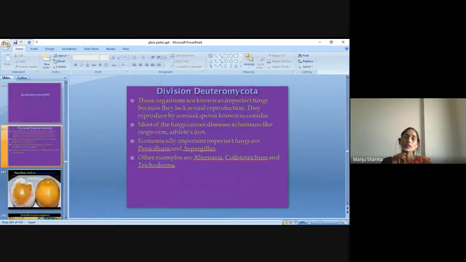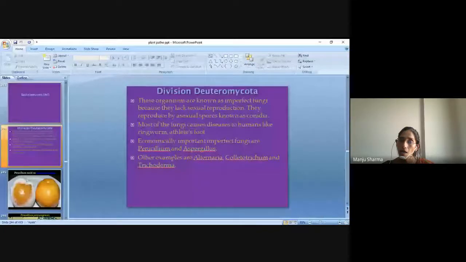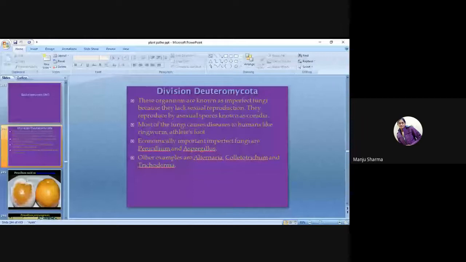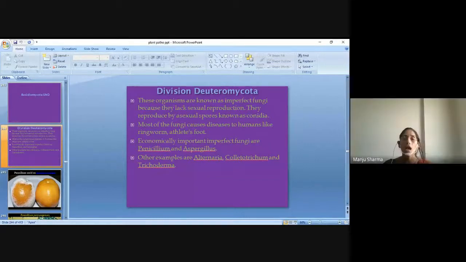Then the third division is Deuteromycota, the imperfect fungi, because they lack sexual reproduction, so they reproduce by asexual spores known as conidia. Most of these fungi cause diseases in humans like ringworm and athlete's foot. Economically important imperfect fungi are Penicillium and Aspergillus. And other examples are Alternaria, Colletotrichum, and Trichoderma.